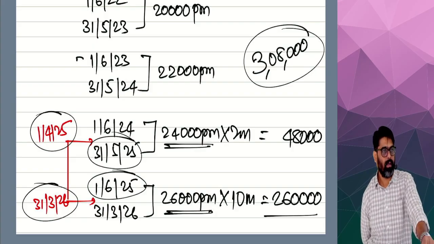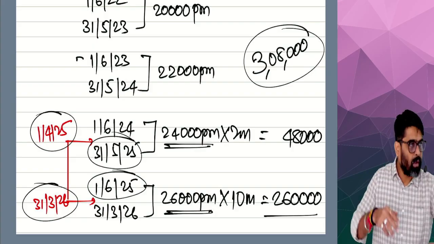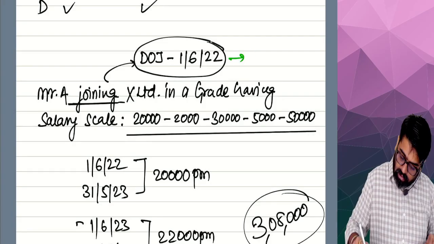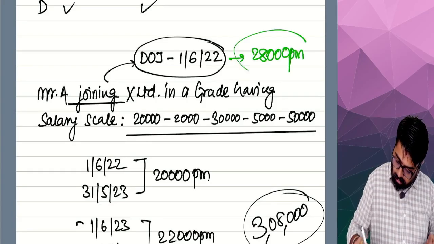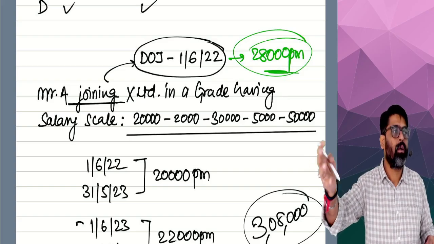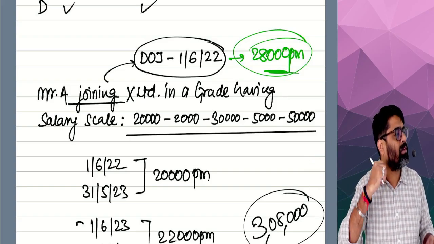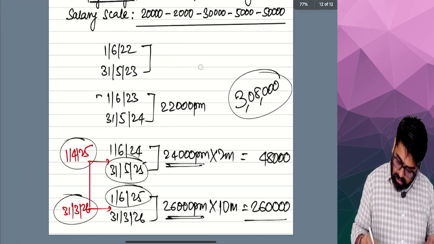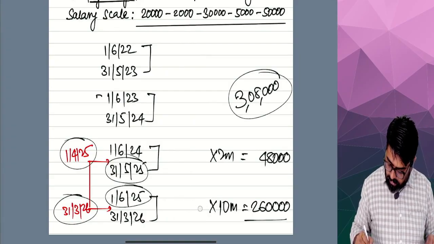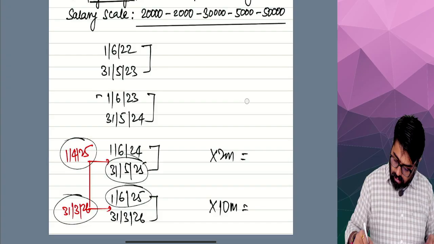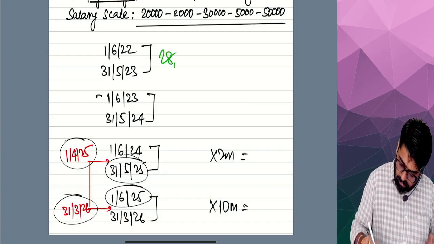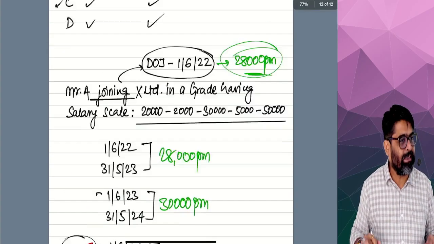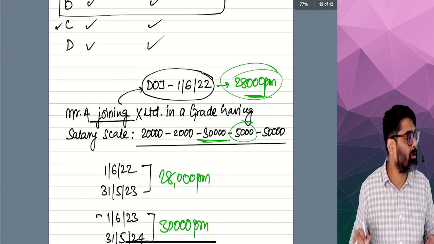Will you be able to calculate it like this? What if they would have told you that at the time of joining, your monthly salary fixed is 28,000. At the time of joining, they fixed your salary at 28. So first year, you are going to work at how much salary? 28, no. So revise this entire calculation. Don't start from 20, rather start from 28. So this will be 28,000. This will be 30,000. After 30, don't make 32 because after 30 you are going to get an increment of 5,000.